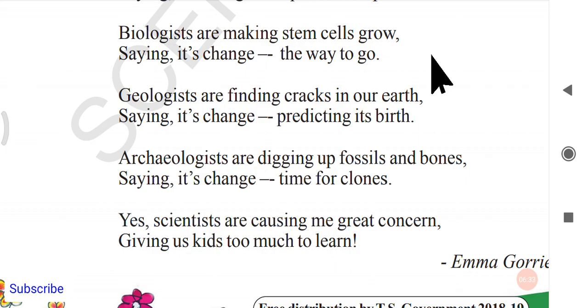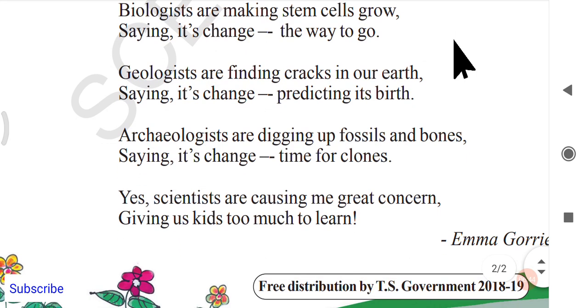So they are also doing like this, and they are also saying it's change the way to go. They are also telling this is the way we should live, or this is the way we should progress. Okay, next, who else is here?